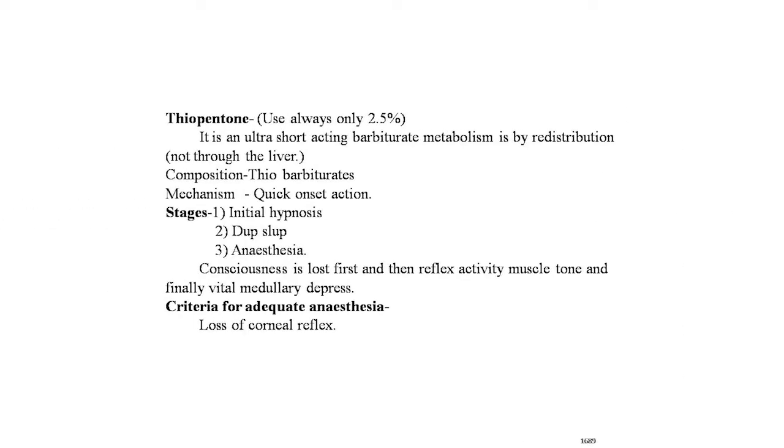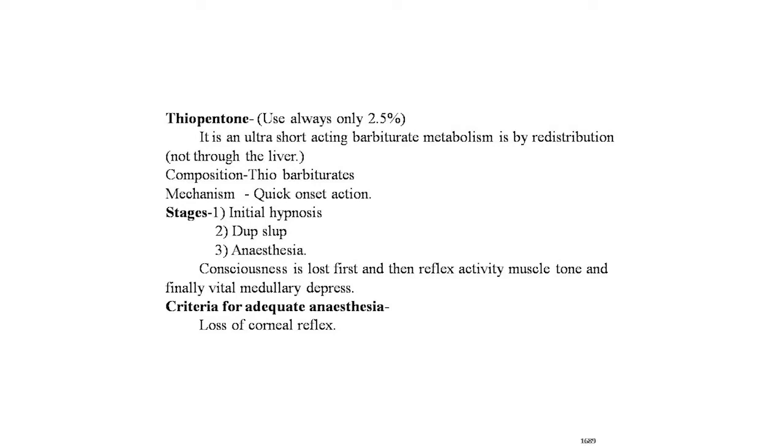Now the next drug of general anesthesia is thiopental. Use always only 2.5% barbiturate. It is an ultra short acting barbiturate. Metabolism is by redistribution, not through the liver. Composition: thiobarbiturates. Mechanism: quick onset of action.